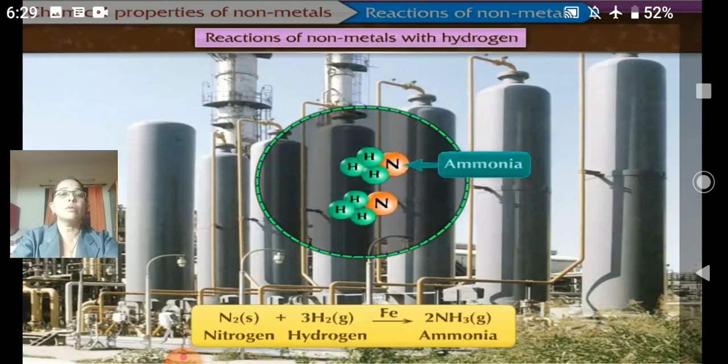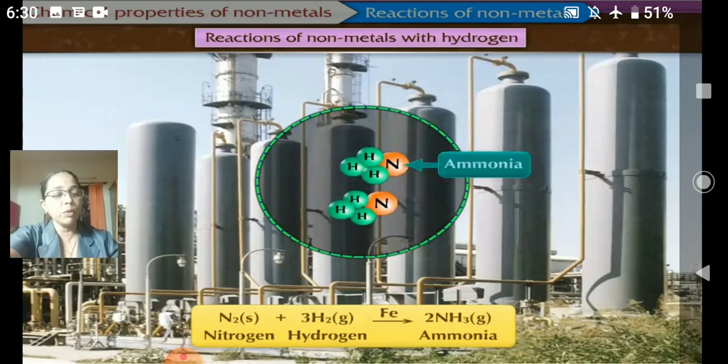Here is the reaction of a non-metal with hydrogen. One non-metal we have taken is nitrogen, and we have taken the reaction of nitrogen with hydrogen here, and the catalyst used here is iron. So what you get here is ammonia. So nitrogen plus hydrogen, you get NH3.